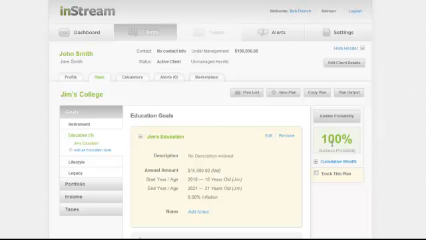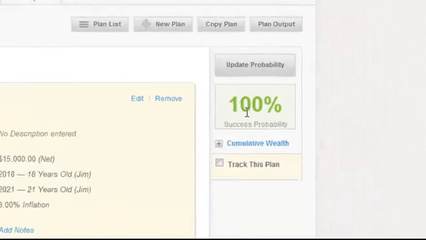There are 4 sets of numbers to look at: the probability of success, the cumulative wealth, the wealth over time, and the cash flow analysis. Let's take a look at them in turn.